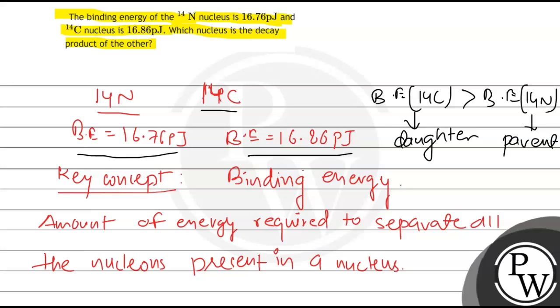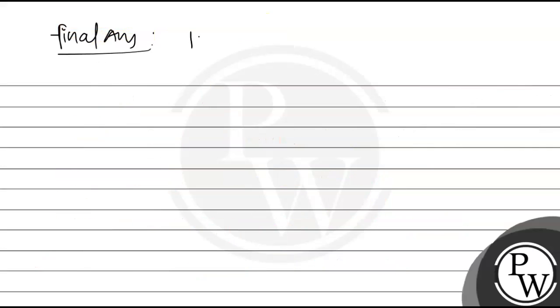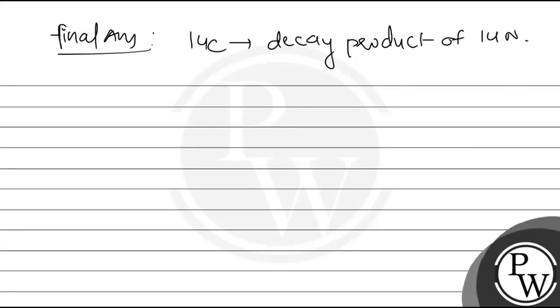From here we can write our final answer. So our final answer is that the daughter nuclei, here in the question, which nucleus is the decay product? So the 14 carbon is the decay product of 14 nitrogen. Thank you so much.